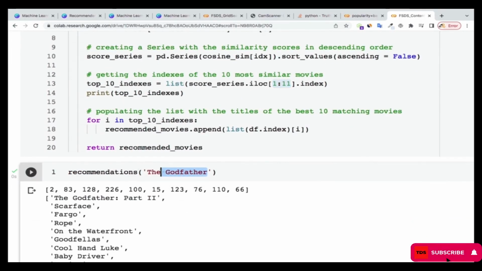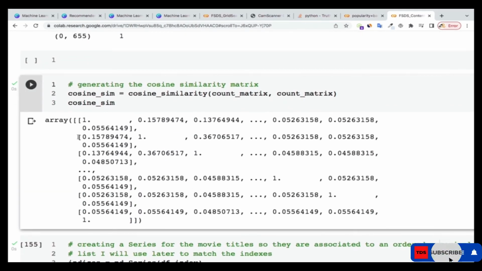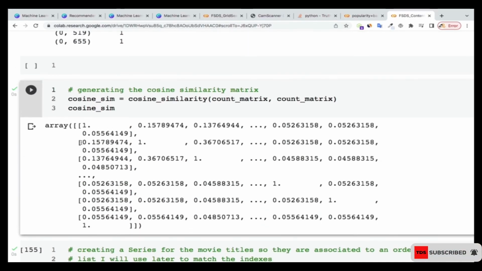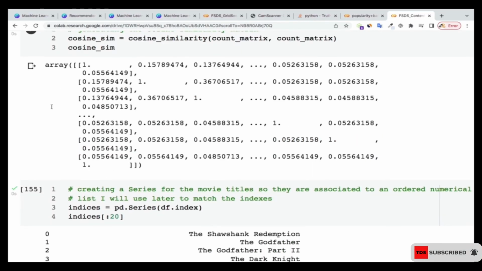So over here, when I supplied the name Godfather, these are the top 10 movies, or the top 10 indexes, that match with the cosine similarity numbers that I've sorted. For instance, if you come over here, Godfather is at index 1. At index 1 here, I'm going to sort these things out. There are quite a lot of cosine similarities over here, so I sort all of them from highest to smallest. Then once I do that, I'll be able to get their index.